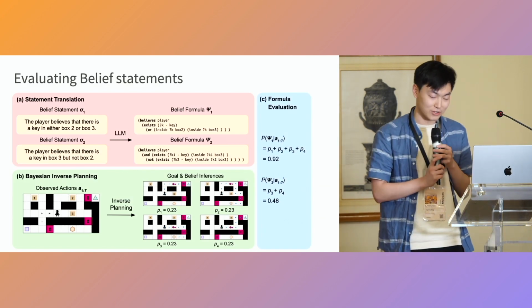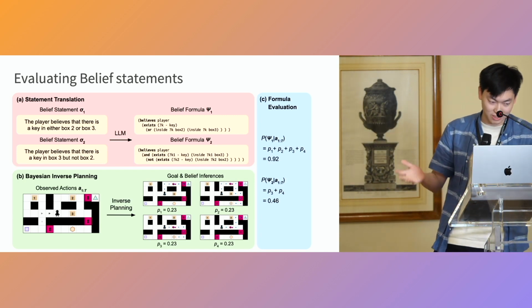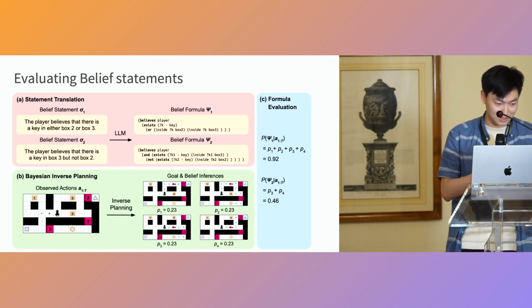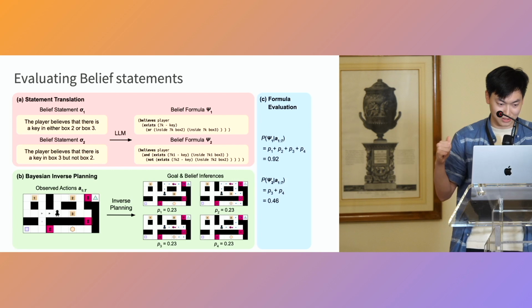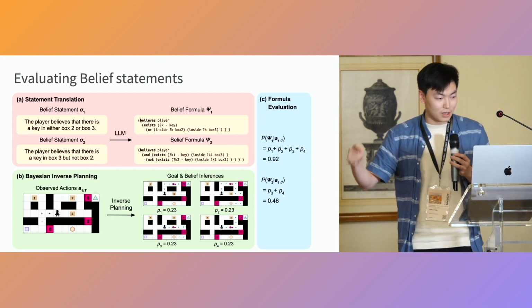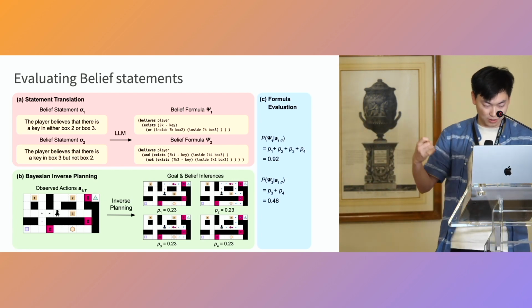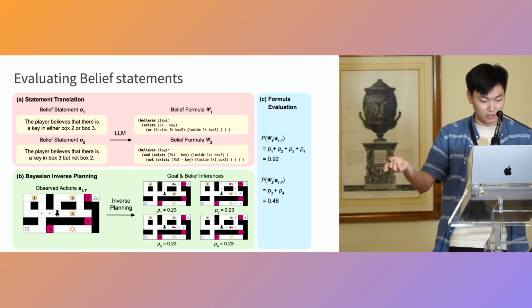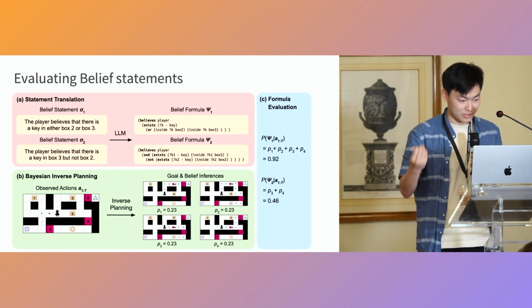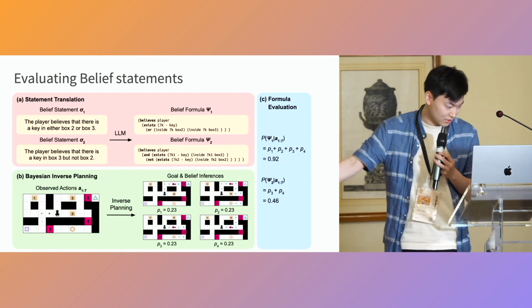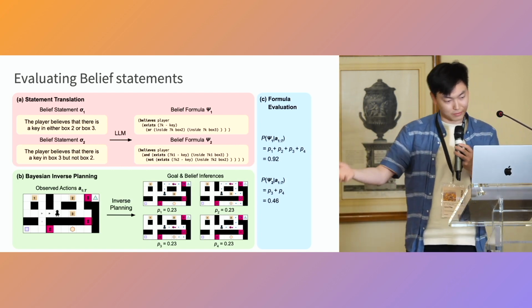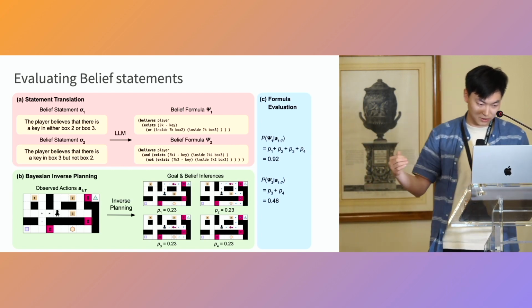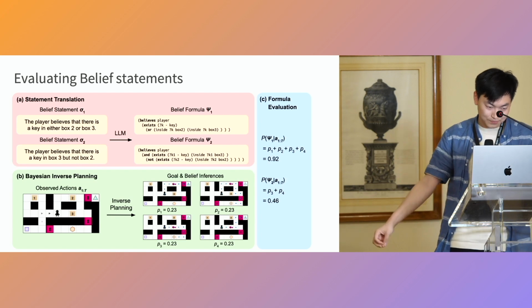We can put the two pieces together to evaluate belief statements. So again, consider the statement that the player believes that there is a key in either box 2 or box 3. We have an epistemic logic representation of this statement, and then we can enumerate over the agent's beliefs, as shown on the bottom, all of which is represented by all possible worlds and the posterior probability of these belief particles.